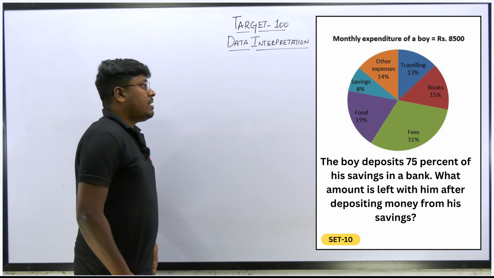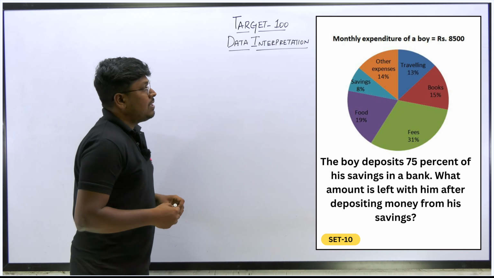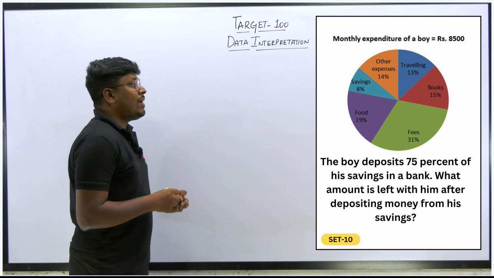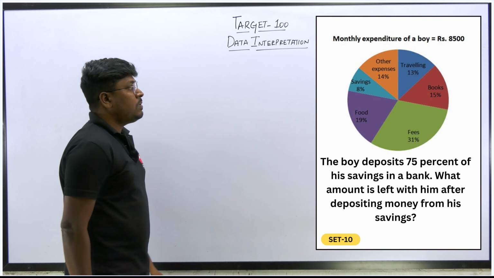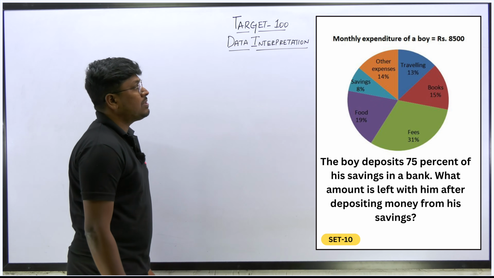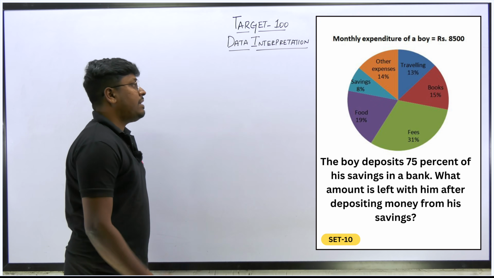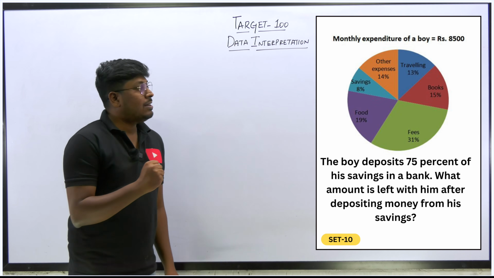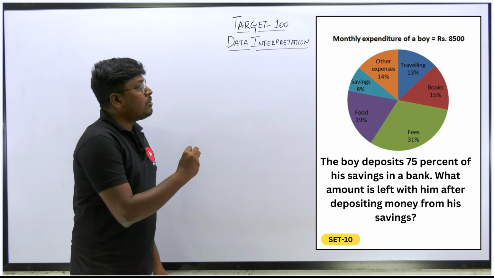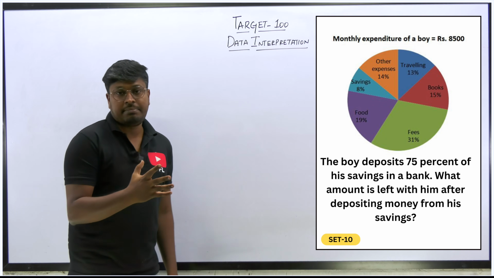So interesting chart, and let me move on to the first question. The boy deposits 75% of savings in the bank. So what is the amount that he is left with after depositing money from his savings? So friends, first try to understand the question properly, right? Because what they are saying is the boy deposits 75% of savings in the bank.